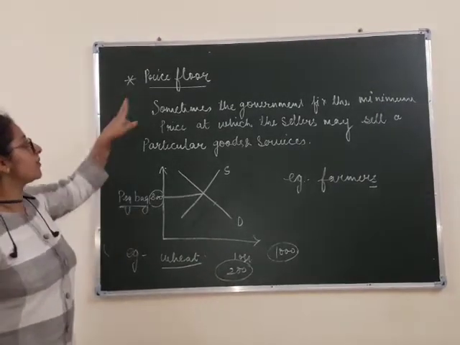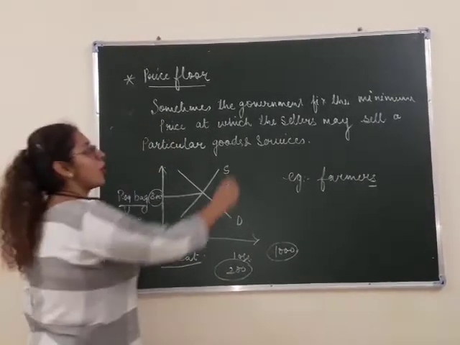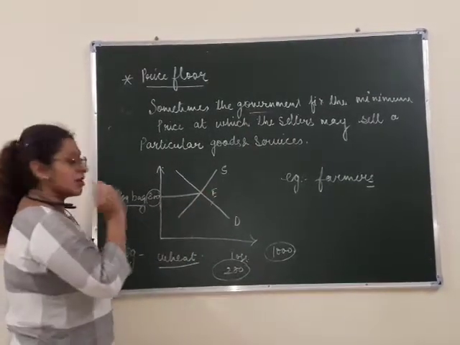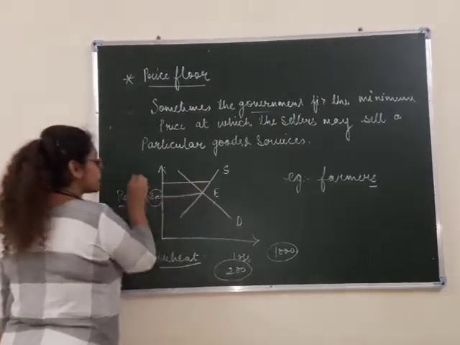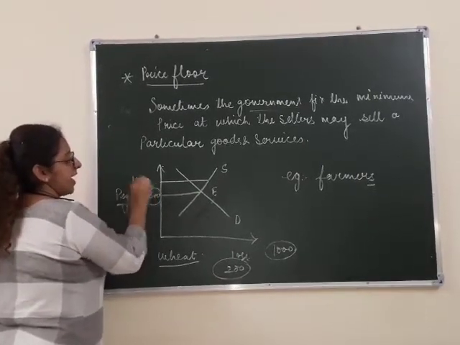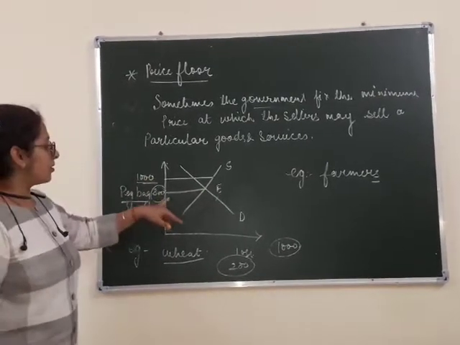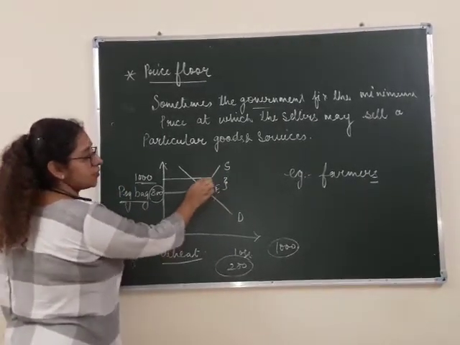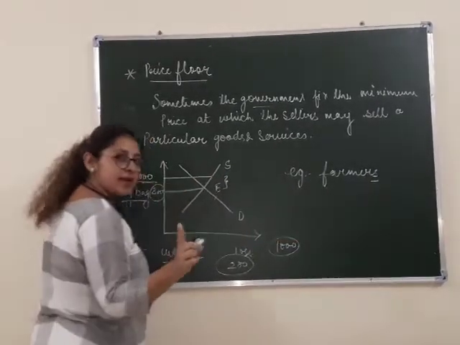In this condition, what has the government decided? The government has decided that whatever the equilibrium price is, they will get 1000 at any cost. And this is known as price floor, when the government fixes the price higher than the equilibrium for the sake of farmers or anybody else.